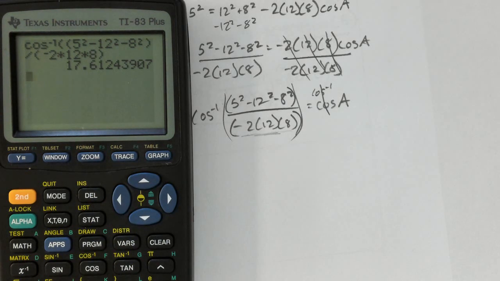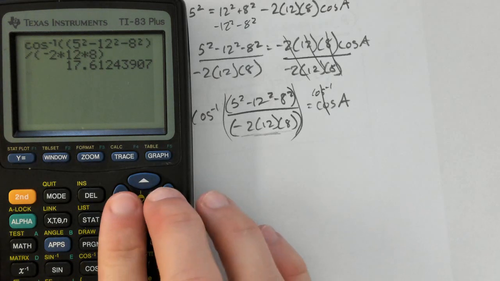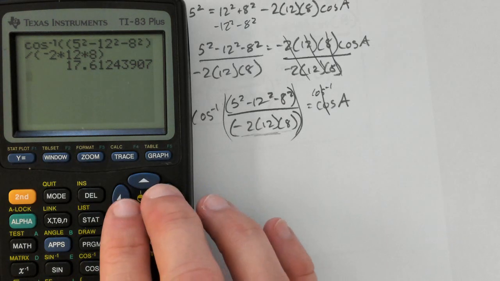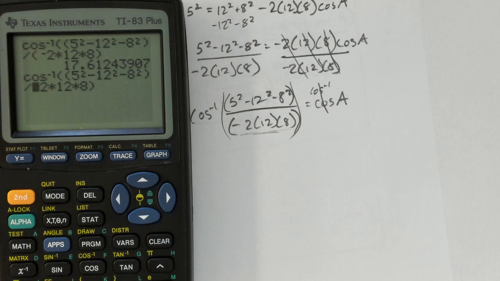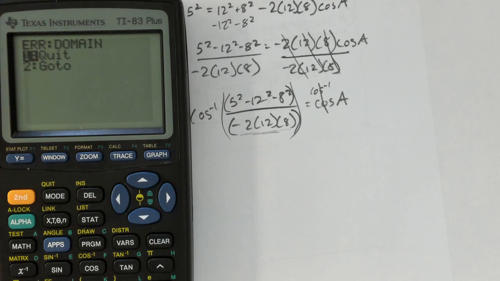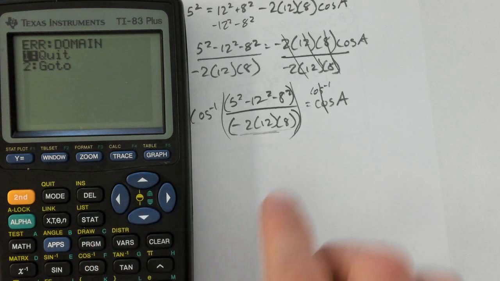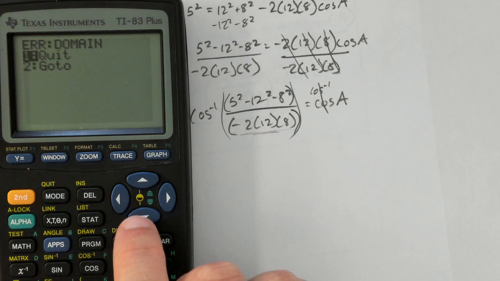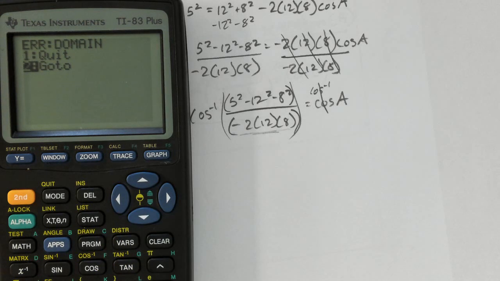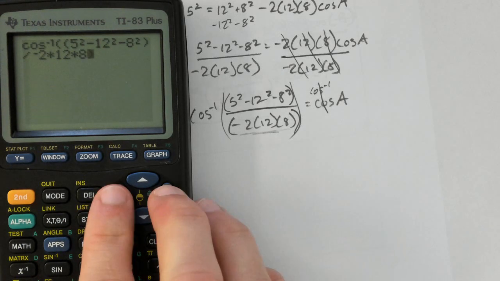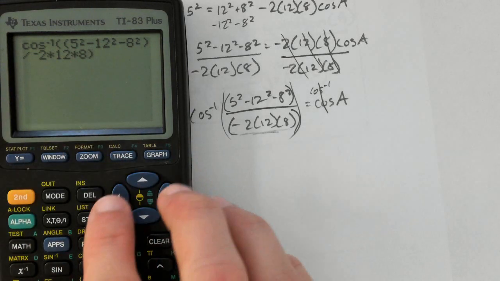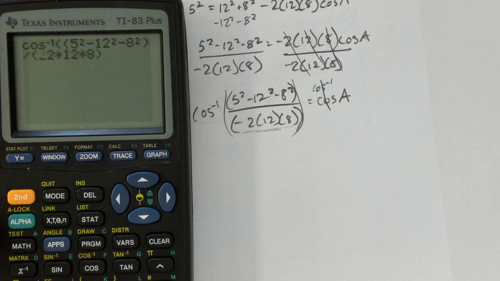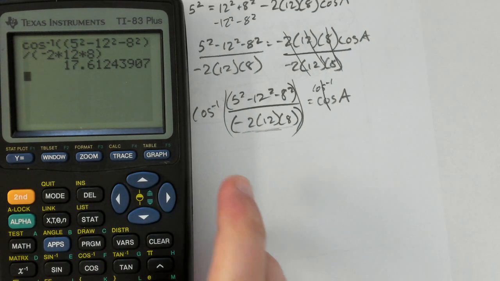And so it's telling me that angle is 17.612 degrees. Now check this out. Sometimes you might forget either a parentheses or a negative sign or something like that, and you might type it wrong. 9 times out of 10, if you do that, it's going to give you a domain error, because basically what you're typing into cosine inverse is too big to be an angle. So this is the advantage. I could go back and look and say, okay, there's the top in parentheses. Oh man, I forgot a parentheses on the bottom there. Let me put that in. So it's self-checking a little bit.